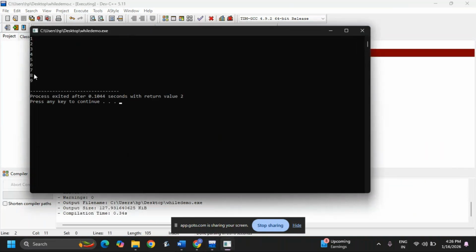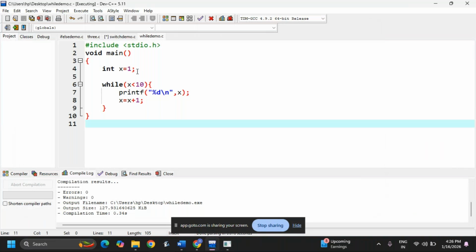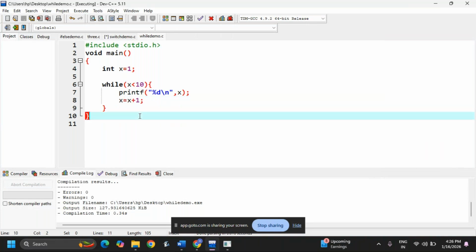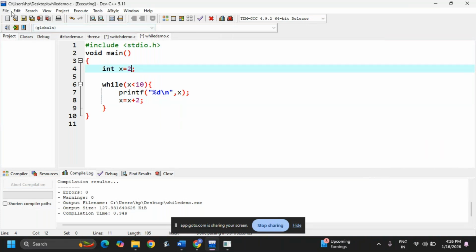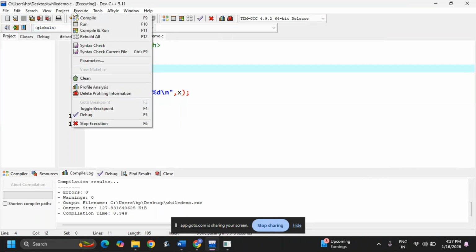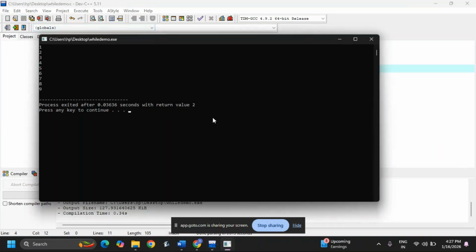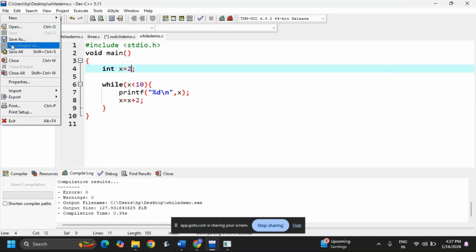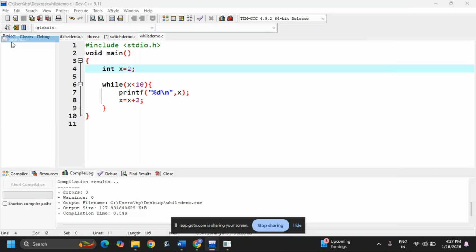See, 1 to 9 it is printing. You can see it is printing line by line with x is equal to x plus 1. Now, for example, I want to get even numbers. I just change x is equal to 2. Now save the code, run the code. It is still not changing because we need to save as. This is the problem the developer faces.